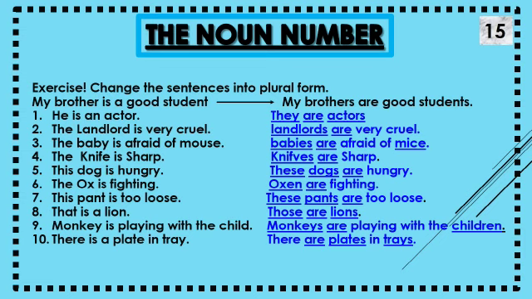Number 7, this pant is too loose. These pants are too loose. That is a lion. Those are lions. Number 9, the monkey is playing with the child. Monkeys are playing with children. Last sentence is, there is a plate in a tray. These are plates in trays. Now the noun number exercises are finished.